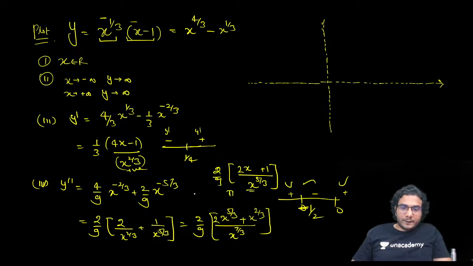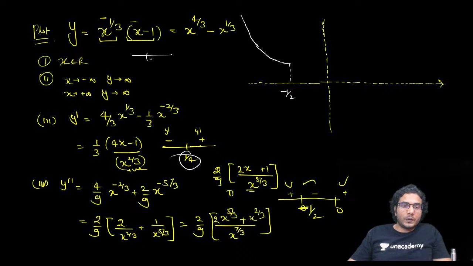So we plot the graph. So first it is coming from plus infinity, as you know, and it is concave up, so it will be decreasing and concave up. So like this, up to which point? It is decreasing up to 1 by 4. So it will keep decreasing, concave up, then it will become concave down after minus 1 by 2. After minus 1 by 2, it is going to be concave down.